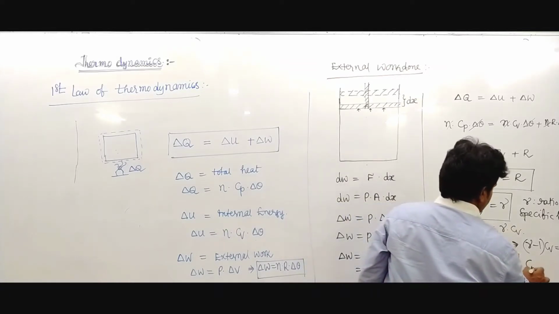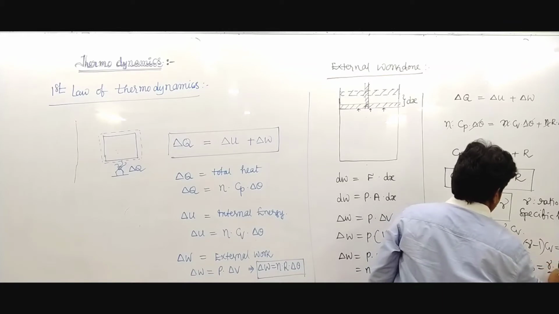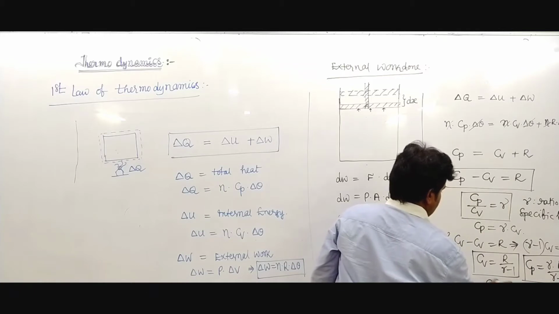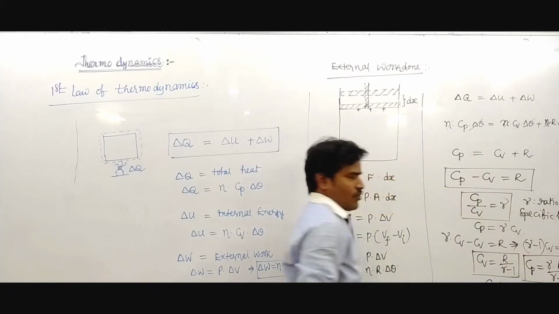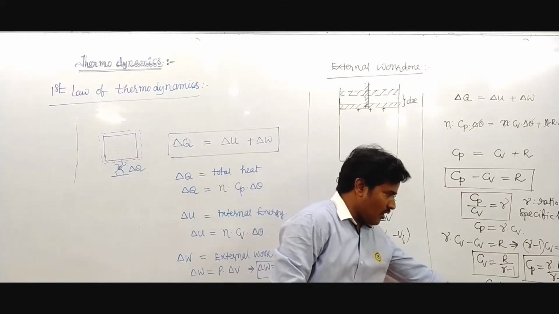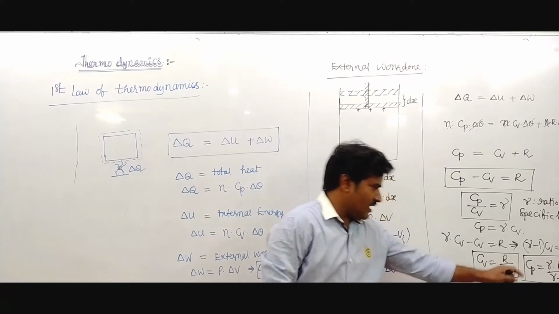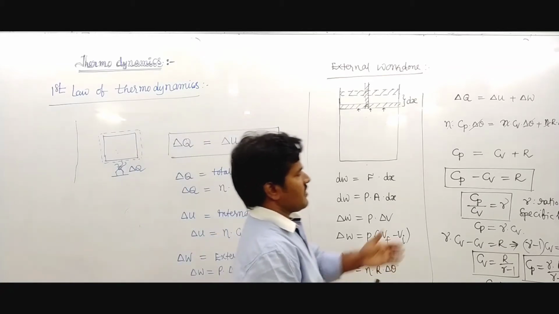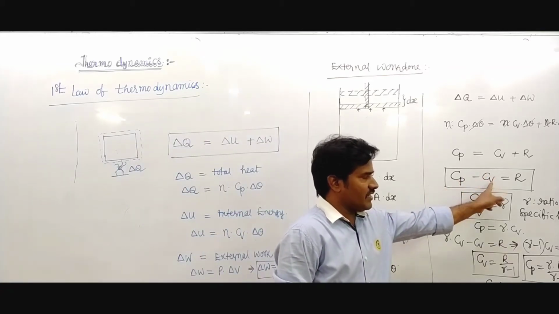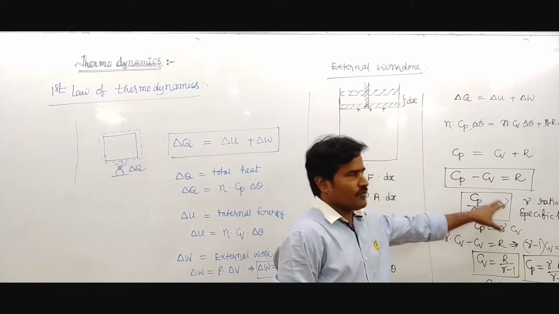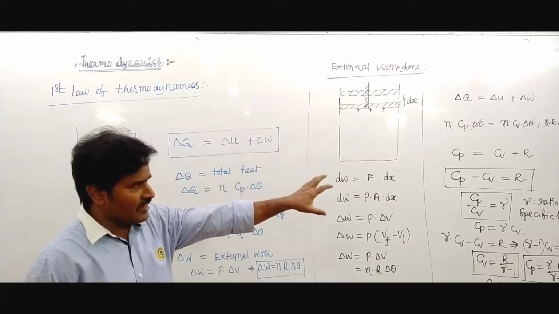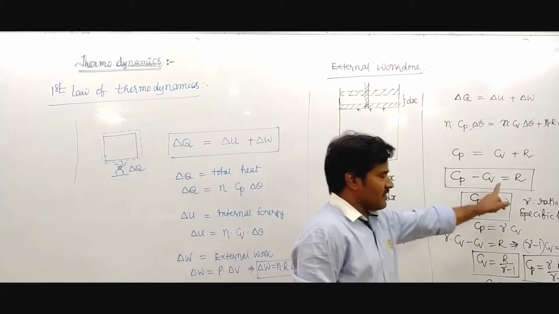Similarly, Cp is written as gamma Cv, and Cv is R upon gamma minus 1. So the Cp value is always greater than Cv. Specific heat at constant pressure is always greater than Cv. Different gases have different Cp values, different Cv values and different gamma values. So the first law of thermodynamics is used to give the relation between Cp and Cv.